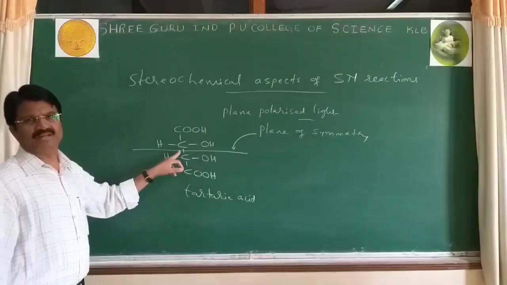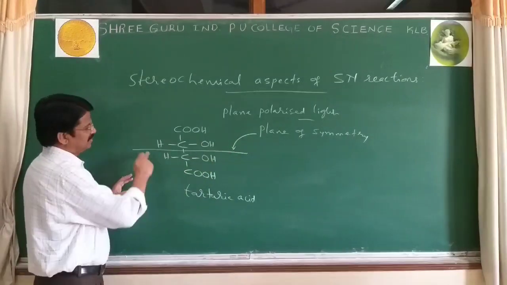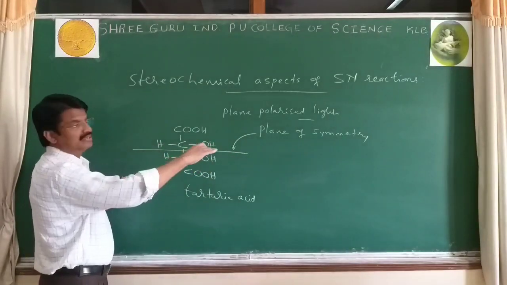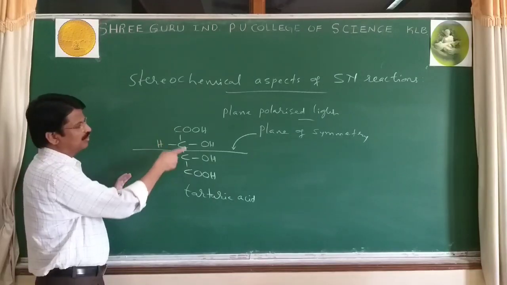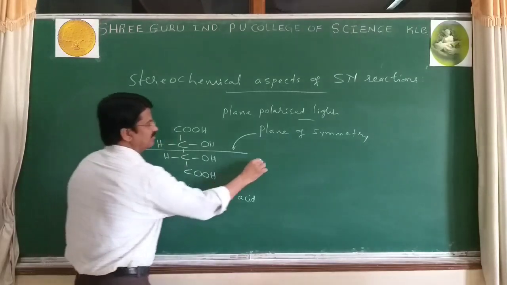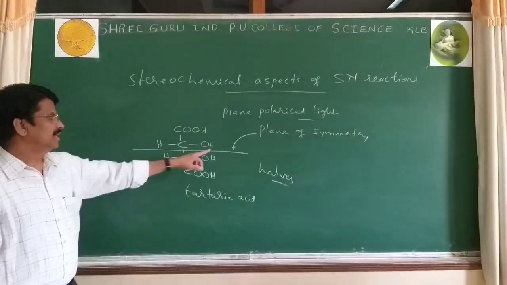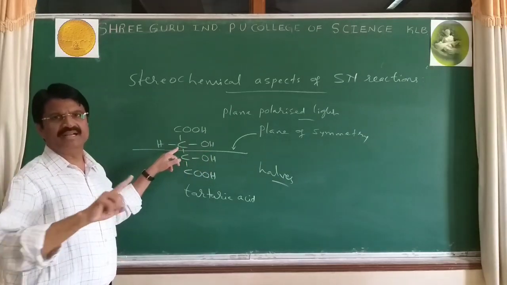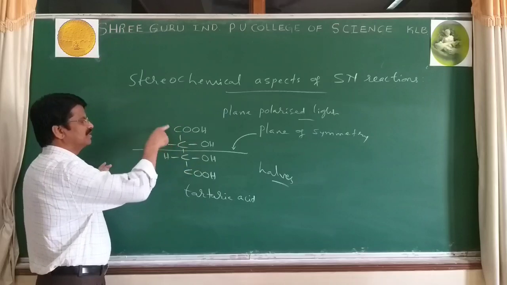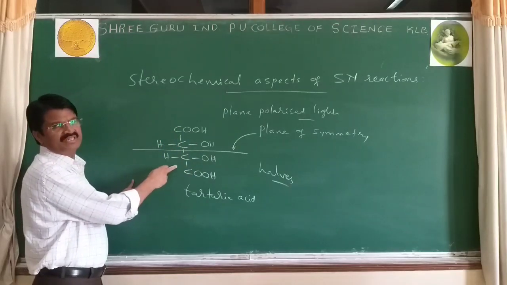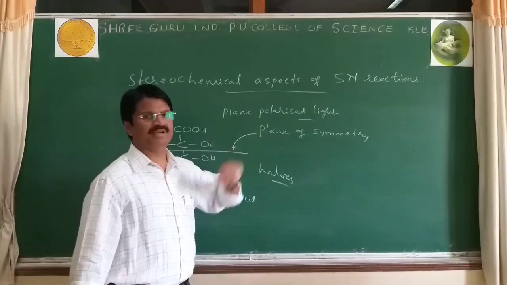The definition of plane of symmetry: the plane which divides the molecule into two identical halves, such that half of the molecule is the mirror image of the other half. That is called the plane of symmetry.